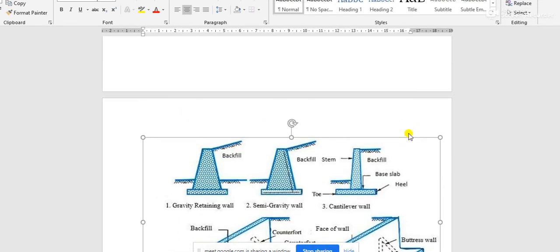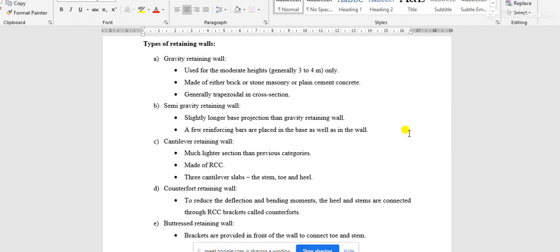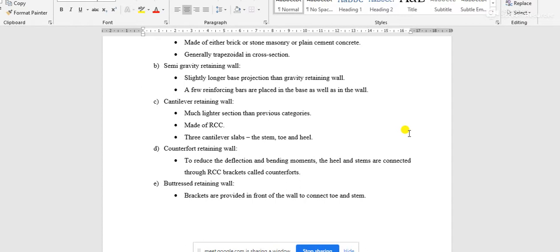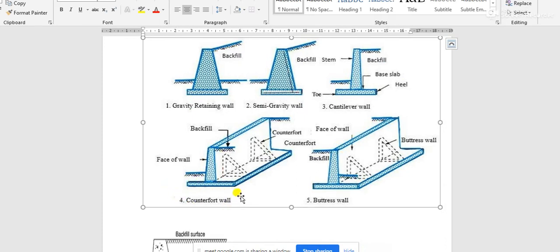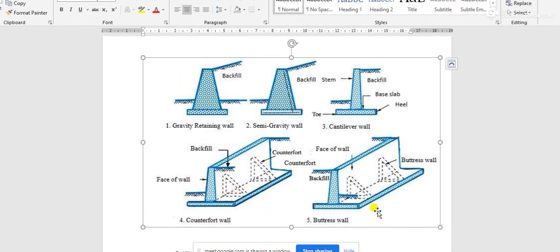And the last type of retaining wall is the buttressed retaining wall. In case of buttressed retaining wall, that is very much similar to counterfort wall, but the dissimilarity is that the triangular plates or triangular brackets are provided at the face of the wall, in the front side of the wall, to connect the stem and toe together, and the function is the same, to reduce the bending moment and the deflection which are generated for the high amount of earth pressure.